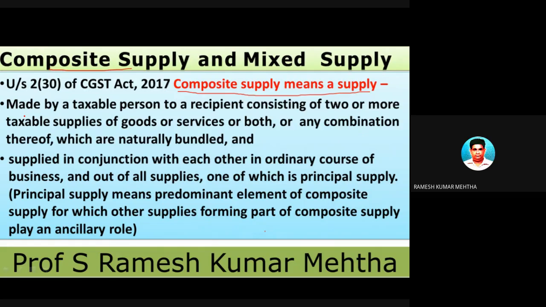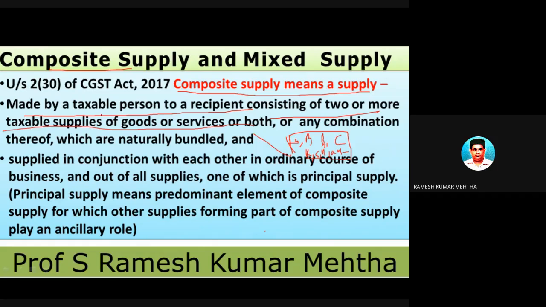Now, this particular supply is made by a taxable person to a recipient. Number one means one person is supplying to another person. So one is the recipient, one is the seller, consisting of two or more taxable supplies of goods and services or both. So I told you combo pack having 6 or 7 different items: sweets, biscuits, badam, kaju, kismis, snacks, and dairy milk, etc. Jumbo packet.